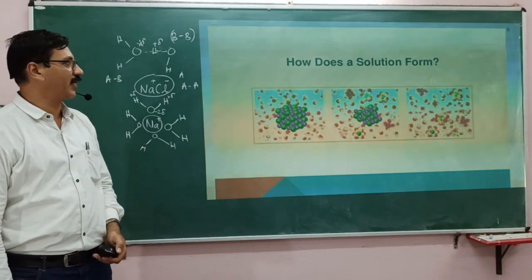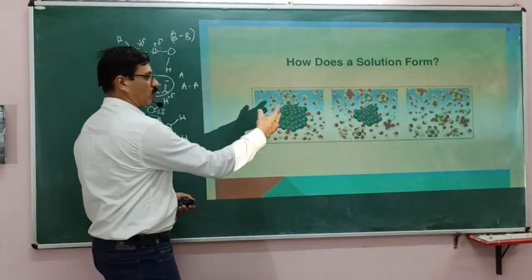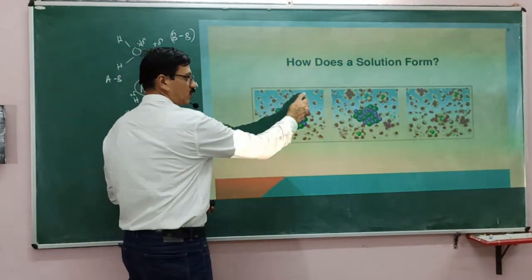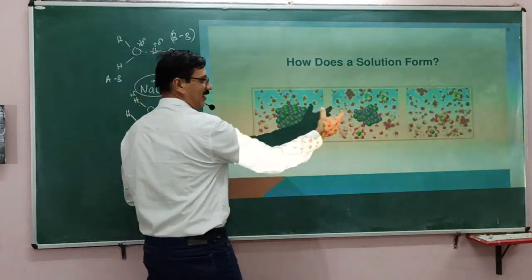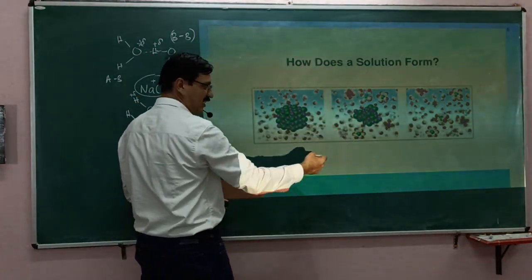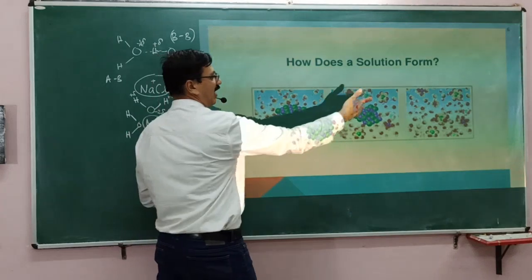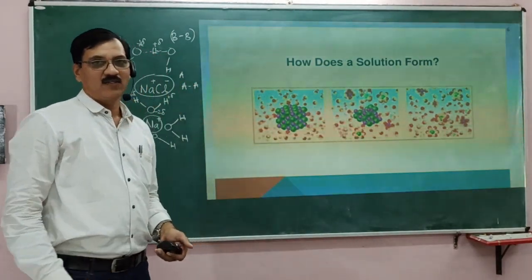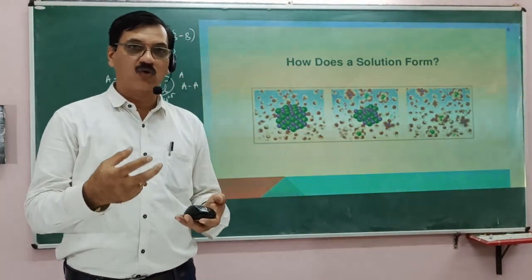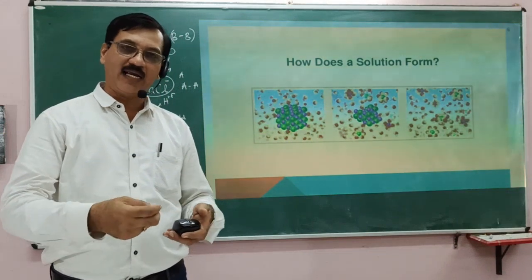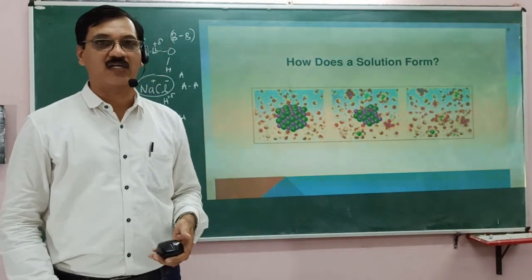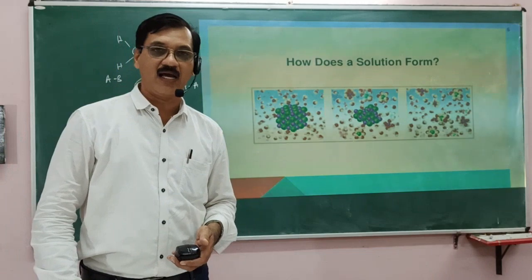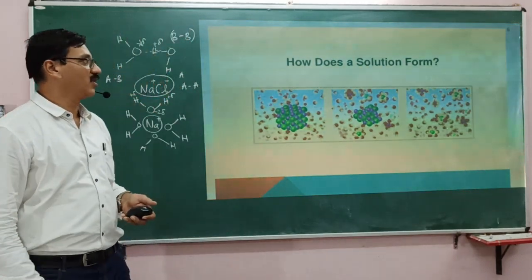This is what I have explained to you. If it is sodium chloride, there are water molecules, and one by one the sodium ions on the surface are taken out. At the end, sodium ion and chloride ion from sodium chloride are dissociated, and you cannot literally find sodium chloride because they are in ionic form.